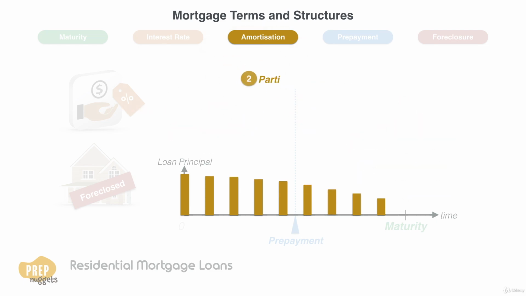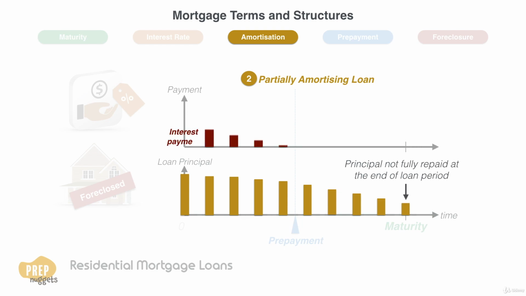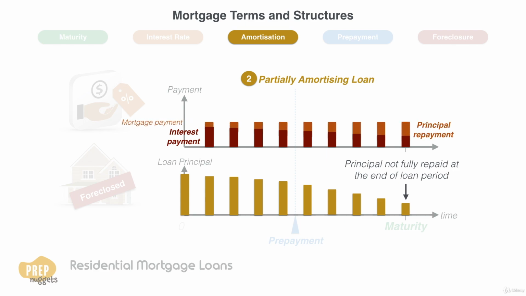A loan is said to be partially amortizing when the principal is not fully repaid at the end of the loan period. The loan payments include some repayment of principal, but are insufficient to fully pay off the principal. As such, together with the final loan payment, the remaining principal that is outstanding has to be repaid to settle the loan. This is called a balloon payment.